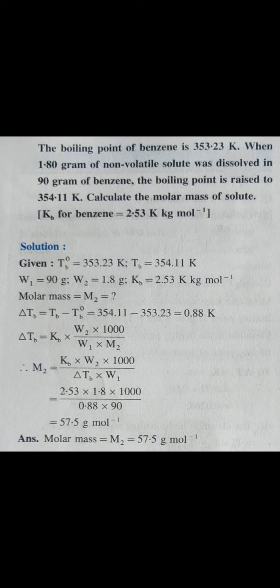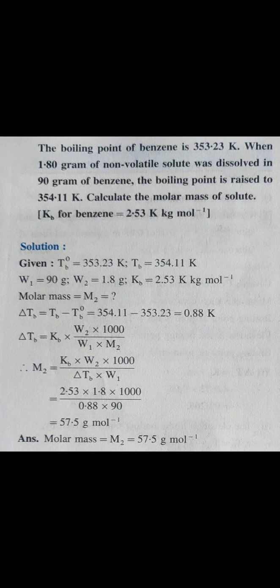Now let us discuss another example. Generally this type of example may be asked on molecular mass determined using elevation of boiling point. The numerical is: the boiling point of benzene is 353.23 Kelvin.